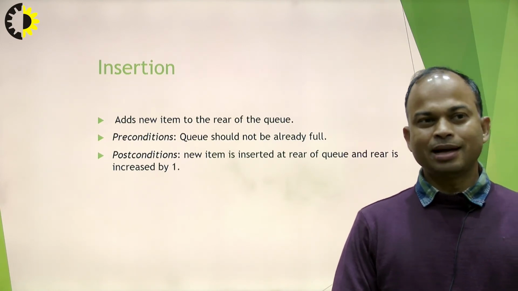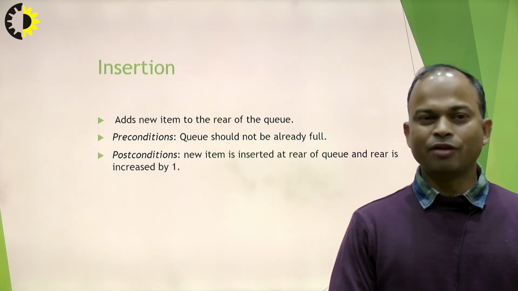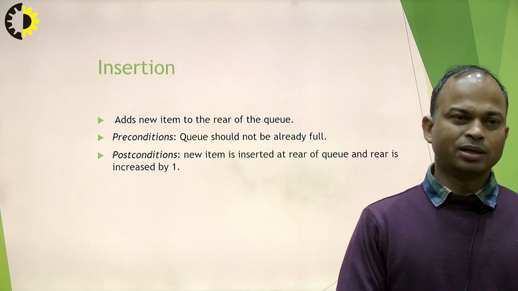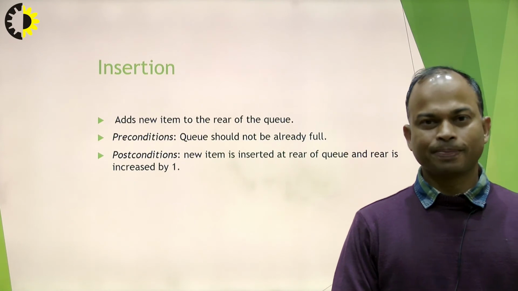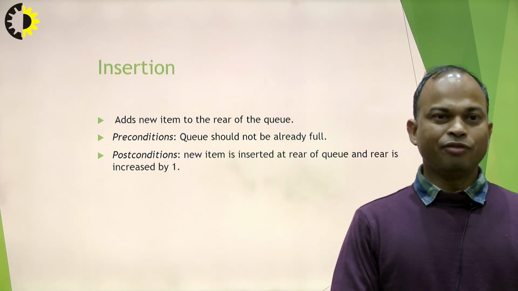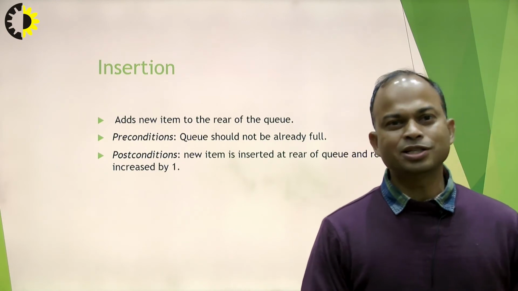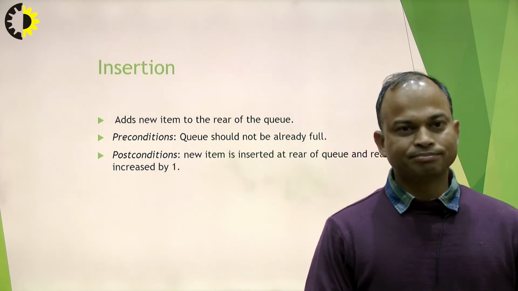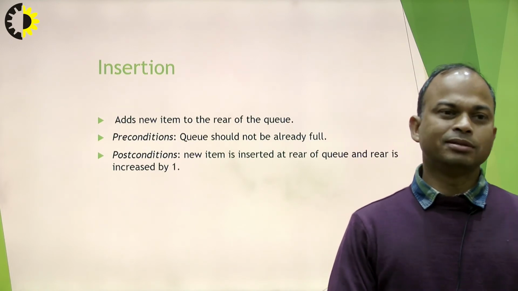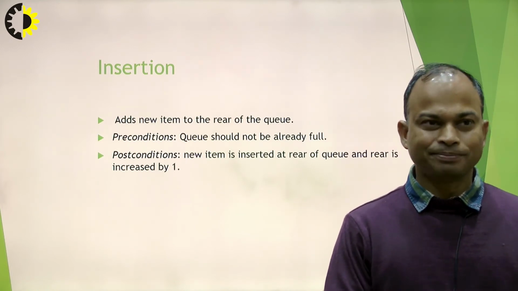We are terming this as the precondition. If the queue is already full, then insertion is not possible, and if the queue is not full, then we can insert the item into the queue data structure, and when we insert, rear is increased by 1.